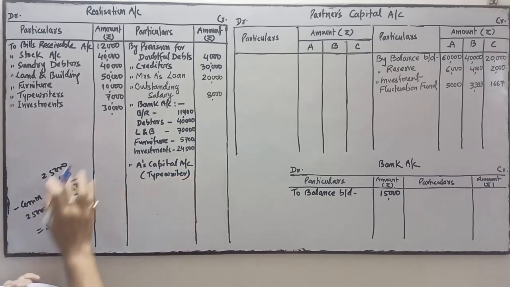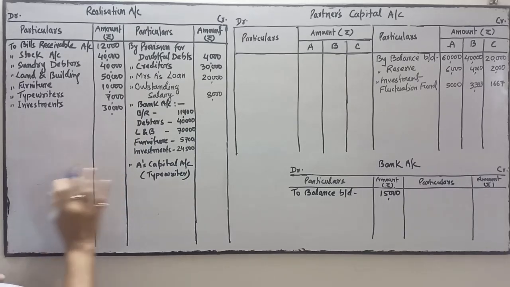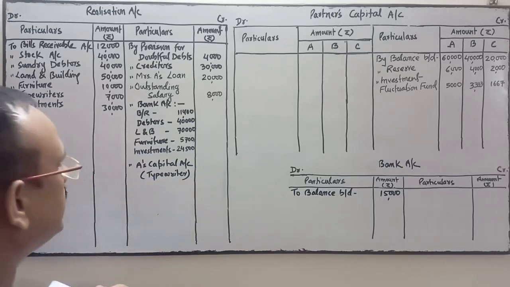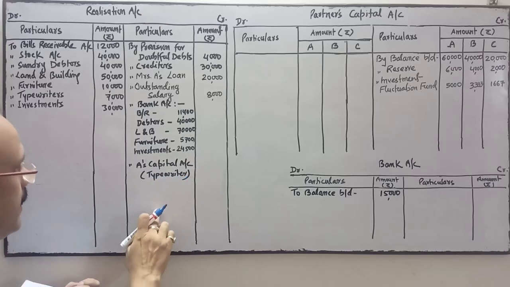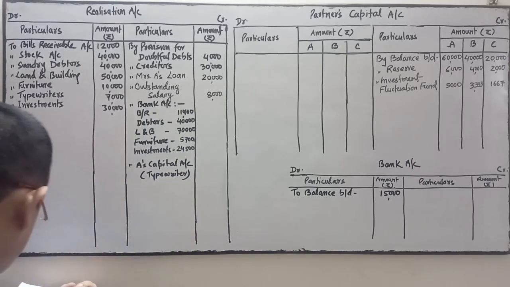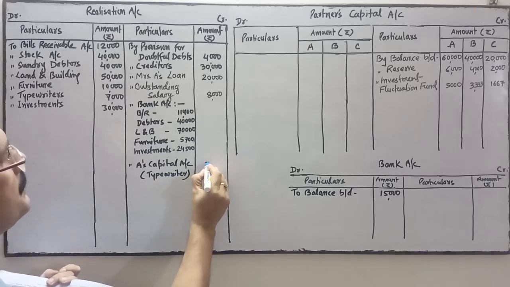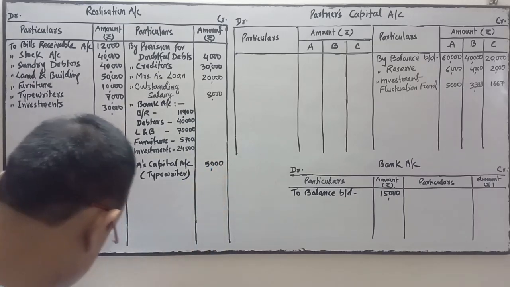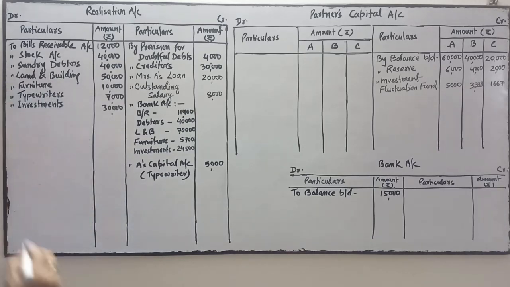I have written it in brackets so that we remember which asset is taken over by A. It is not necessary, but to be on the safe side I have written it. So typewriter is taken over by A at rupees 5,000.